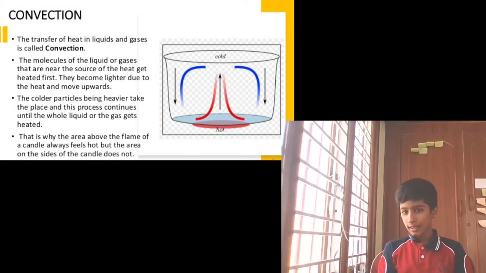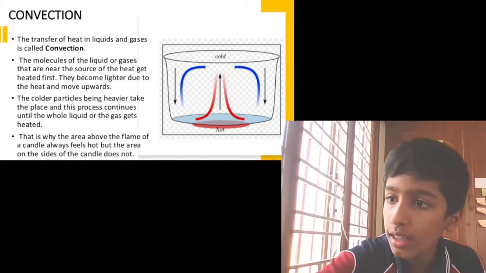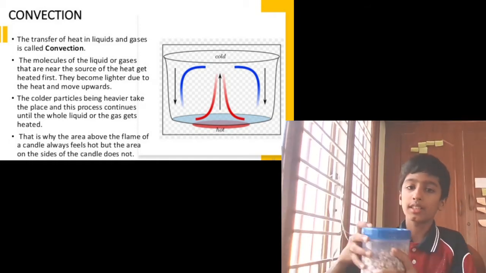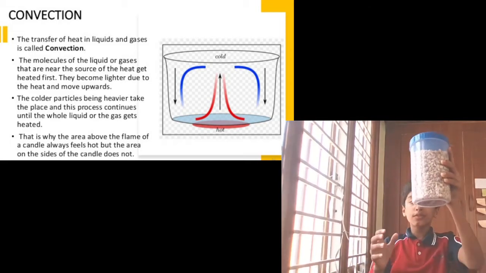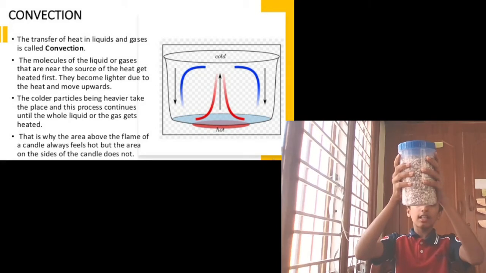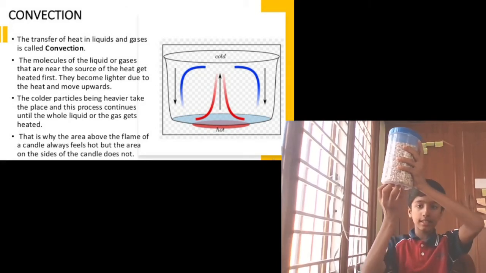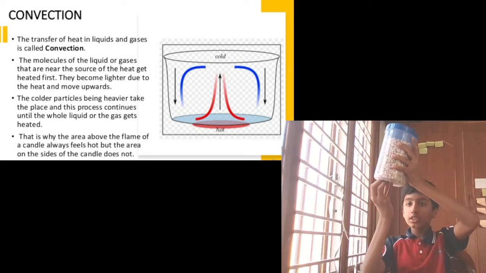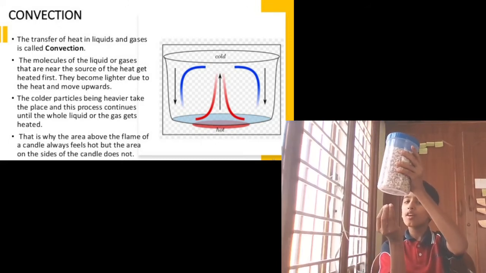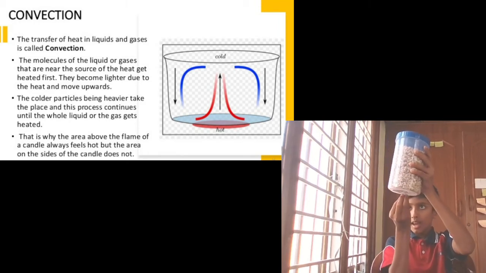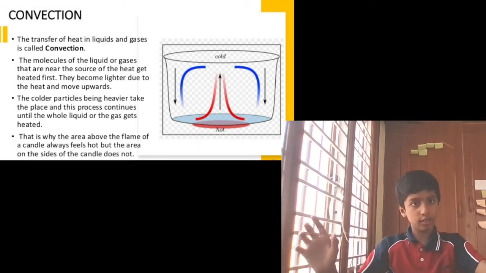If we put a bowl like this, I will tell you, take an example. Wait 1 minute, please. Okay. Now, if this is a container containing liquid, and here is the heat, here is the fire, then this lower part will heat fast because the fire is coming here, and this lower part will get heated fast.